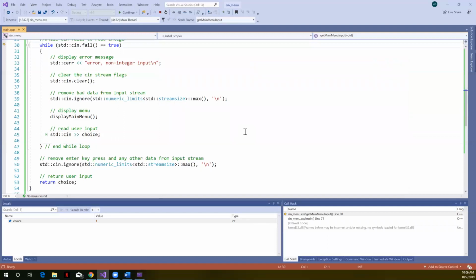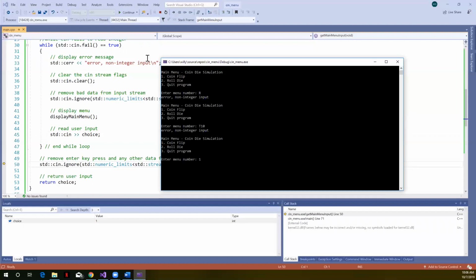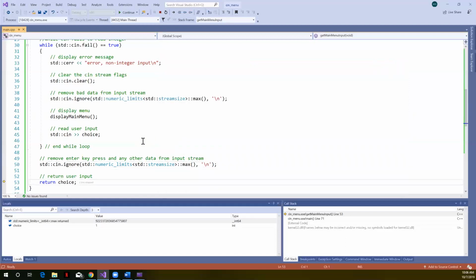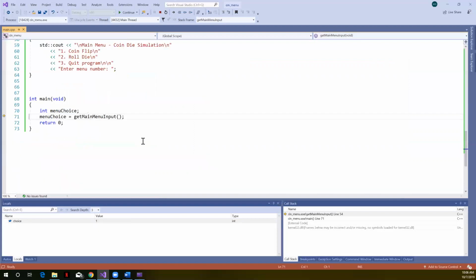Right, hit F10. This should be false now. CN should not have failed to read that. It was false. So now we come down here, and here's the important step. What's in the buffer right now is that enter key press. Ignore is going to remove that. There's no other garbage that I type. You can see the choice here in our local memory is 1. If I hit F10, we cleared out that stream. We're going to return choice, F10.